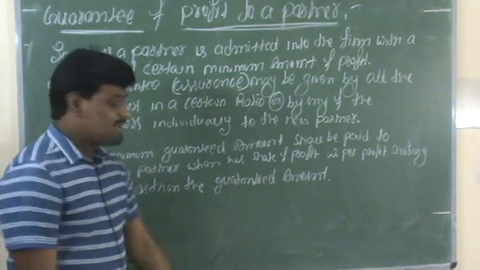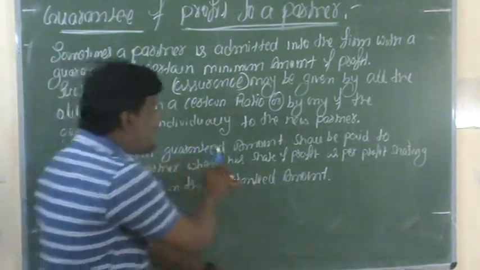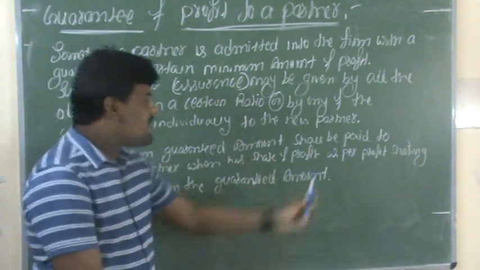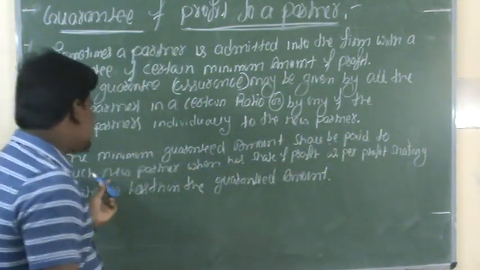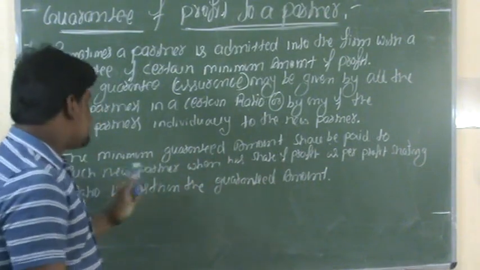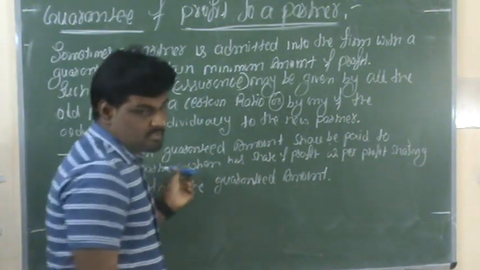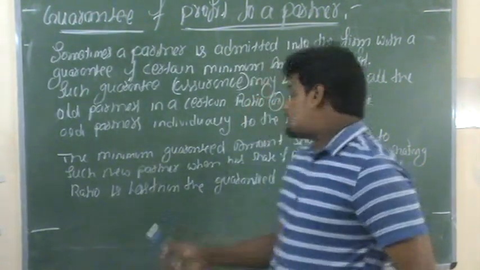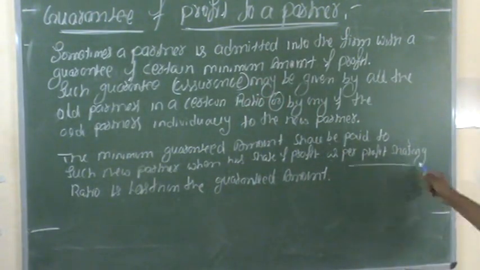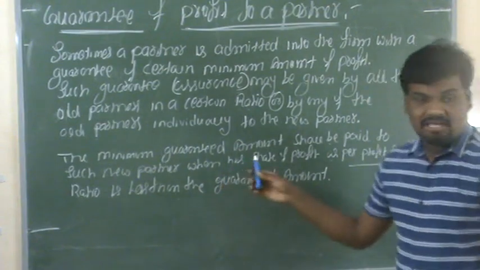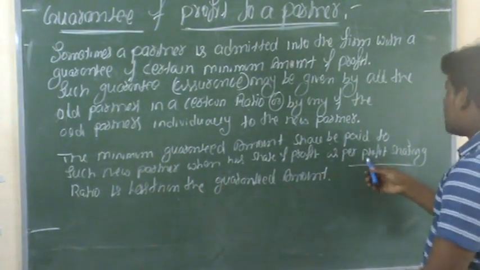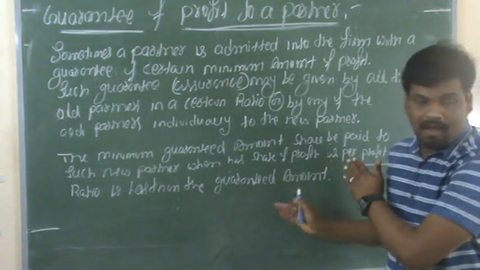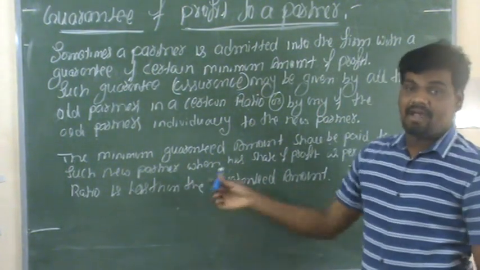The minimum guaranteed amount shall be paid to the new partner when his share of profit as per the profit sharing ratio is less than the guaranteed amount.